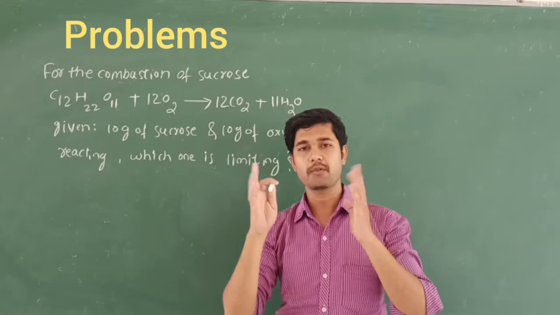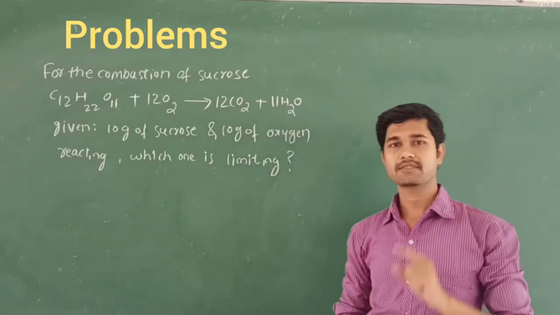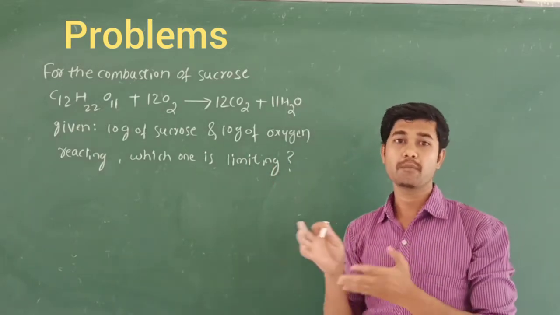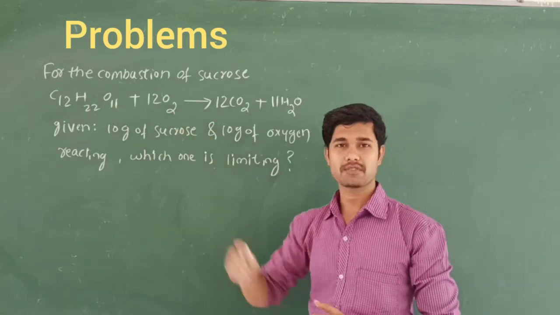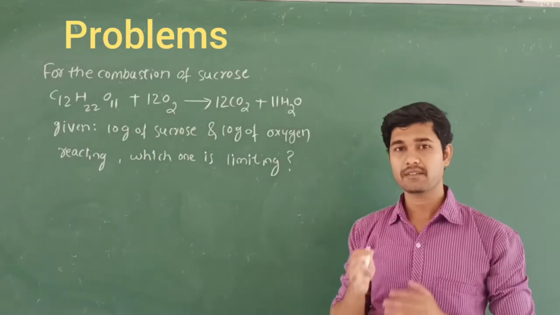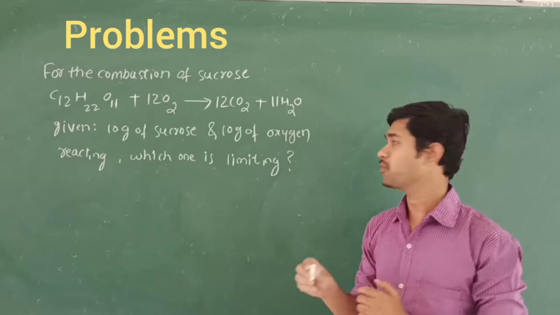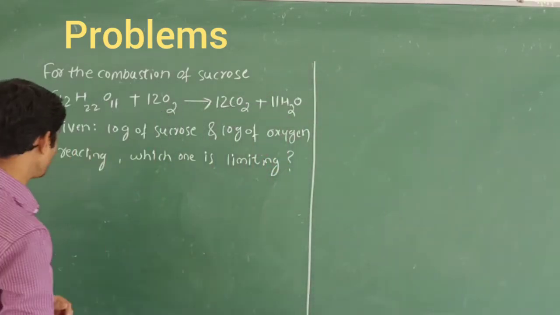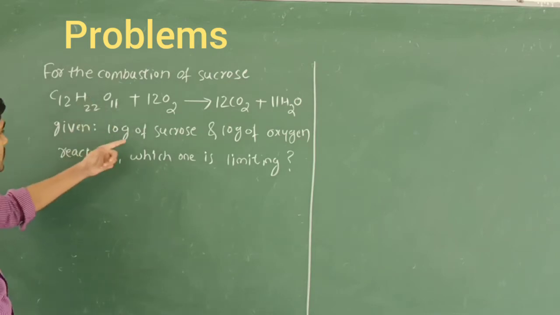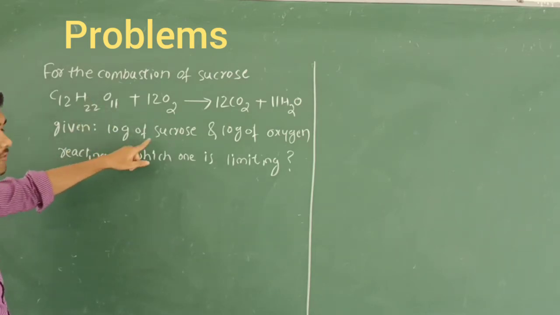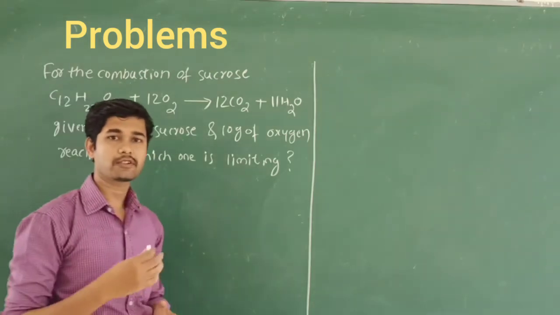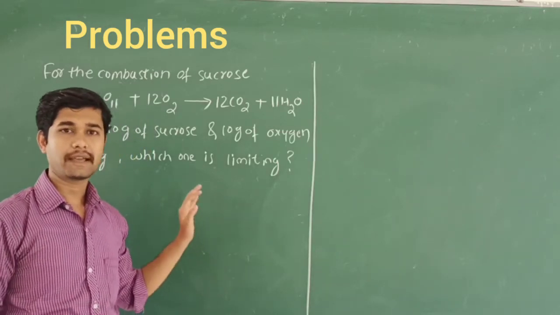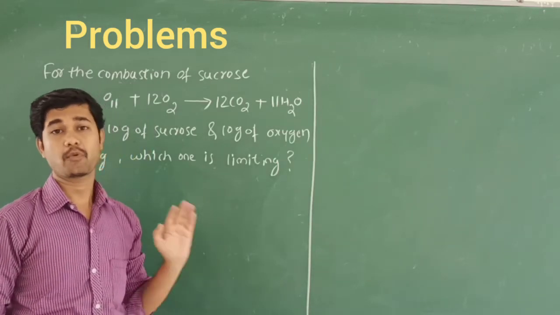When you look at this, our rules say that in step 1 we should write the moles, but it has not been given in moles. It has been given in grams. Then first we should convert the grams into moles. How to convert this? 10 gram of sucrose has been given. In order to find the moles, you have to take this mass divided by its molar mass.